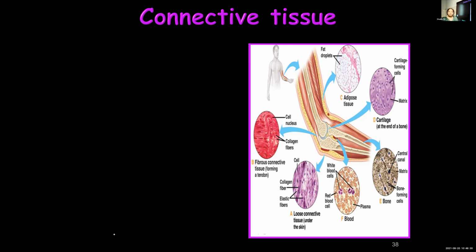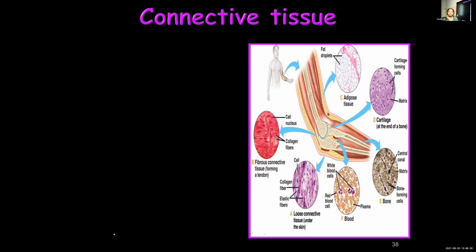The cells of connective tissue are loosely spaced and they are present in an intercellular matrix. Intercellular means in between. So in between the cells, they have a matrix. There is a substance present in between the cells, some ground substance, and the cells are loosely packed.